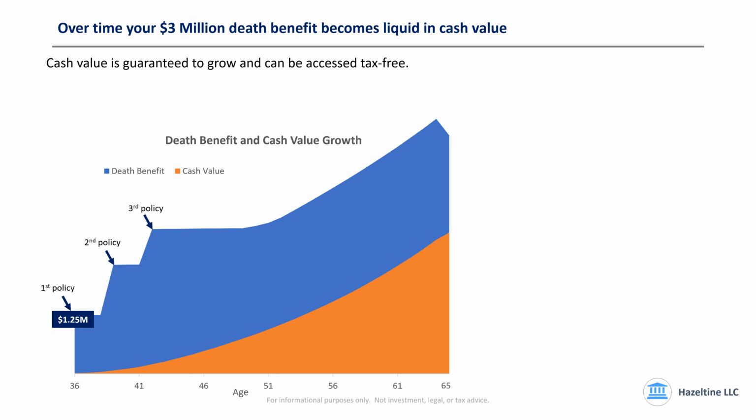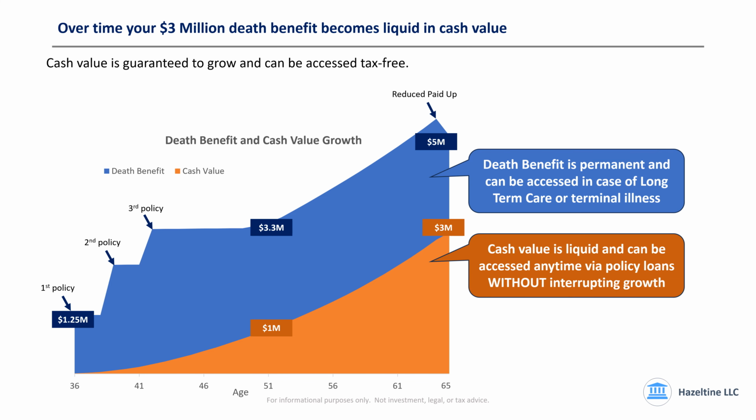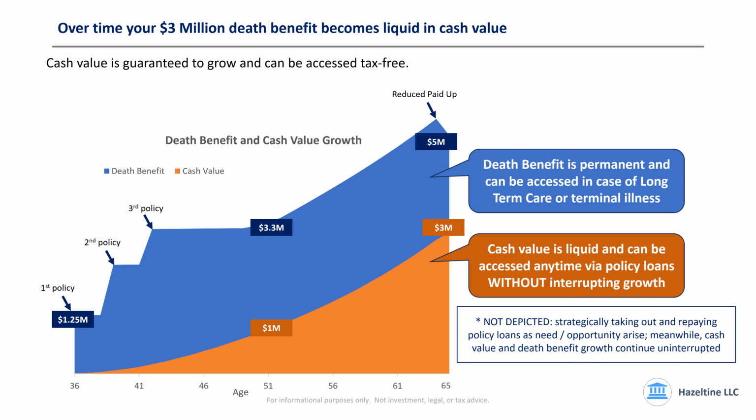We took out 3 whole life policies, converting our term to whole life over the course of a few years. By the time we reach retirement age, we now have $3 million in cash value and $5 million in permanent death benefit. Now, this whole time we can be utilizing this cash value without interrupting interest and dividends being paid. That's very important to understand.